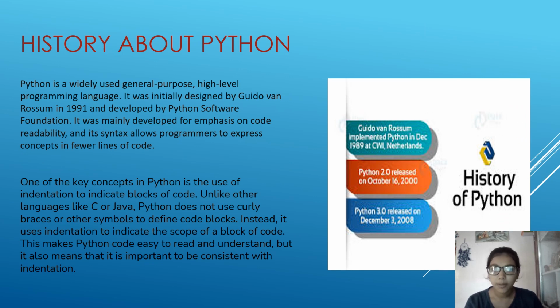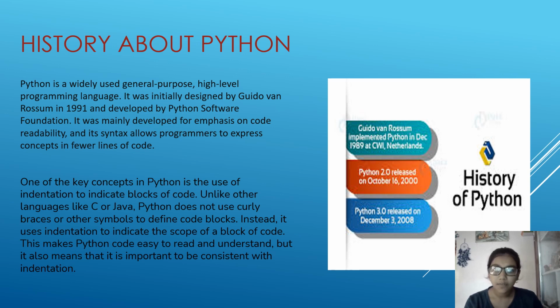History of Python. Python is a widely used general-purpose, high-level programming language. It was initially designed by Guido van Rossum in 1991 and developed by the Python Software Foundation. It was mainly developed with an emphasis on code readability, and its syntax allows programmers to express concepts in fewer lines of code.